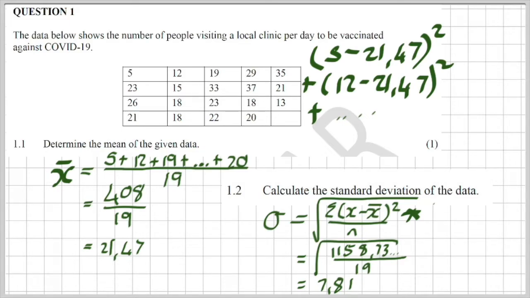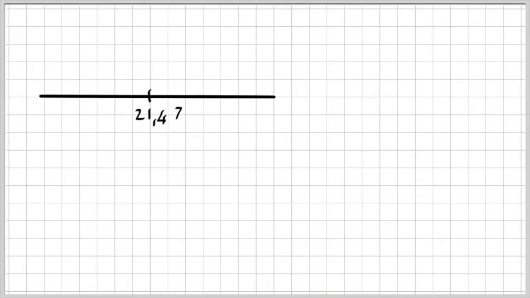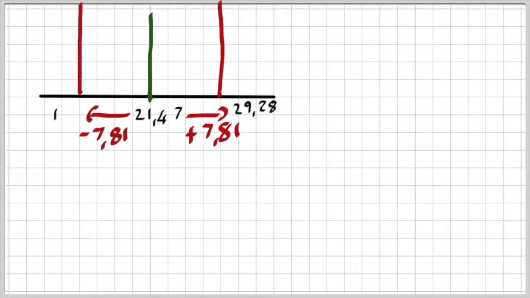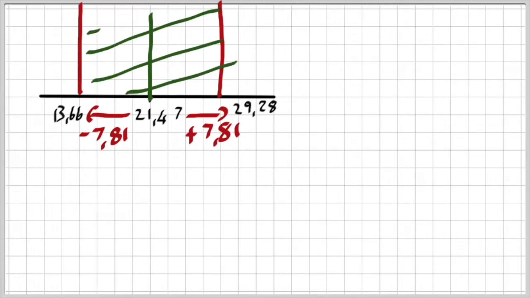Let me explain this. What it actually means is that if I take the average or the mean or the expected value, all three of those words have the same meaning, and I take one standard deviation above the mean and one standard deviation below the mean, so in other words, between 13,66 and 29,28, the majority of the data is going to lie in that specific area.